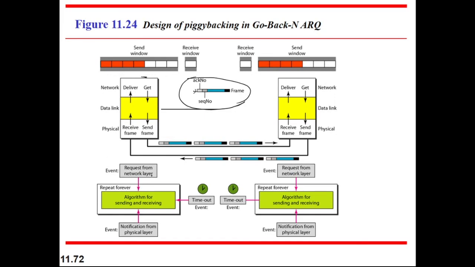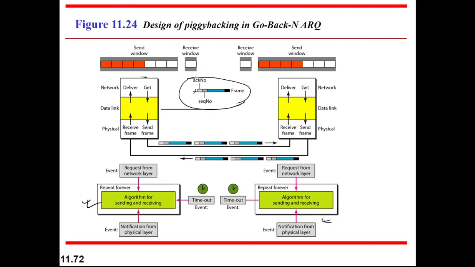All the other things are the same. Here is the request from the network layer, then the algorithm for sending and receiving, and there are notifications from the physical layer when any acknowledgement or NAK arrives. In Go-Back-N ARQ we don't have NAK, we only have acknowledgement. So when any acknowledgement is received, it will pass from the physical layer to the data link layer. And when you are sending any data, you need to start the timer. The same thing happens in the receiving window.